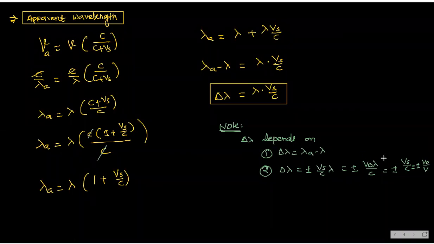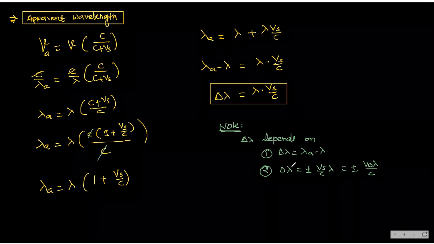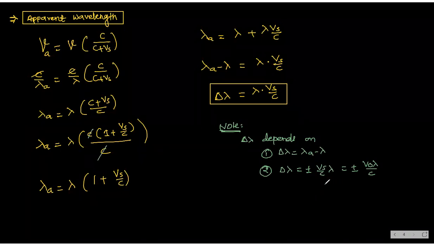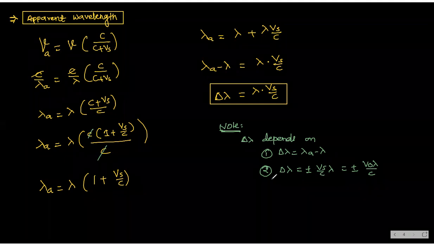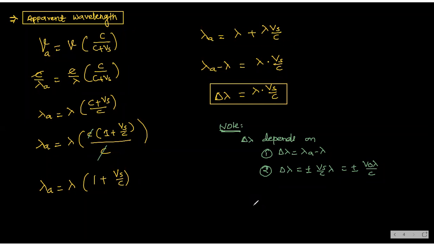Okay. You don't need to write these two formulas. According to the condition, we will use this. Right, this much is only enough. So it depends on the velocity of source, the velocity of observer, and next, wavelength. Right. These are the factors. Clear?